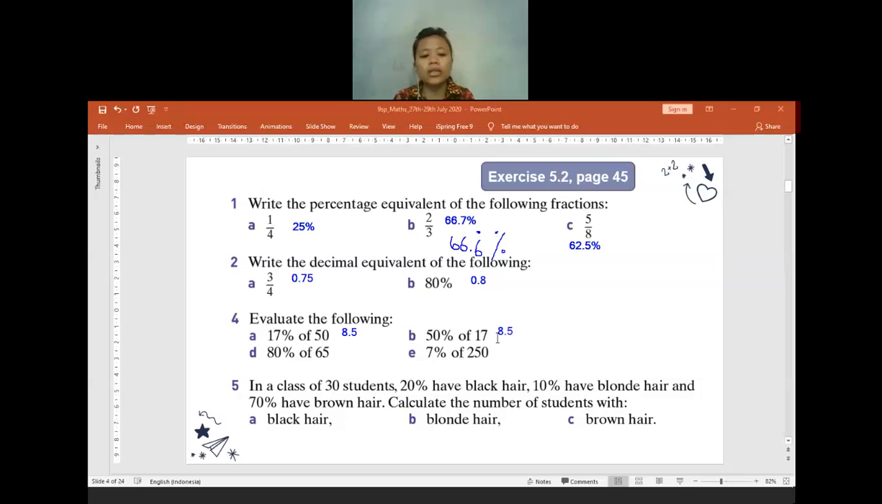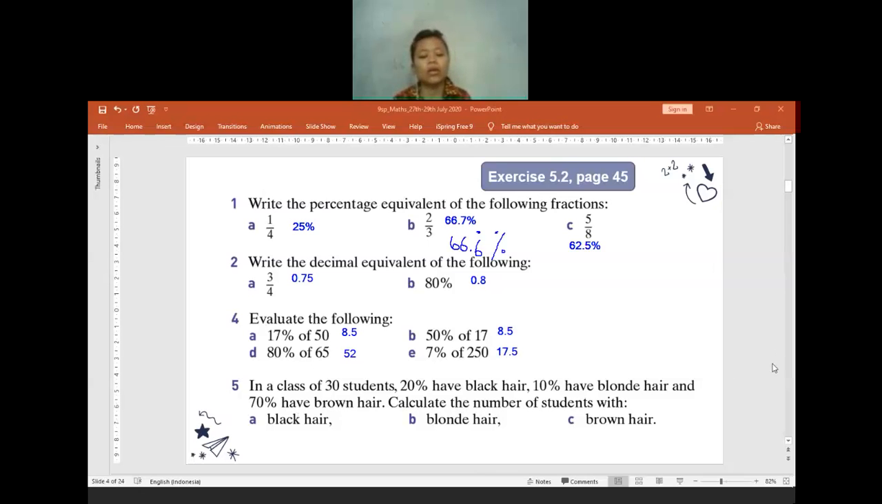I will directly jump to question D. 80% of 65. How much will it be? 52. Okay. 7% of 250? 17.5. Okay. Is there anyone who got a different answer or is confused before I move to the next question? No, teacher. Okay. If you have no confusion, I will move to question 5.